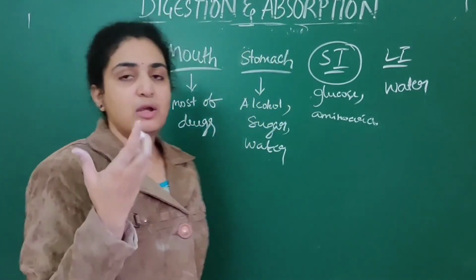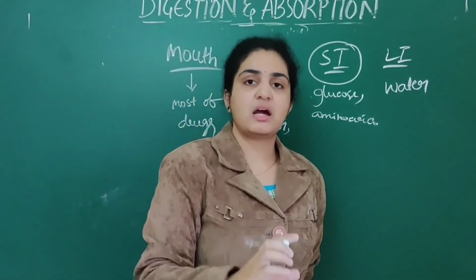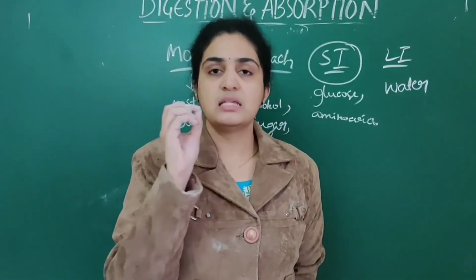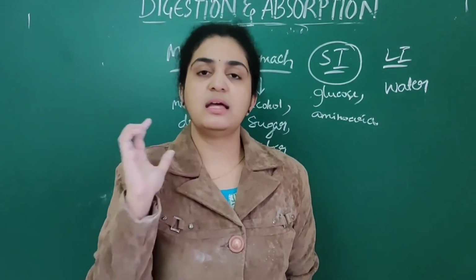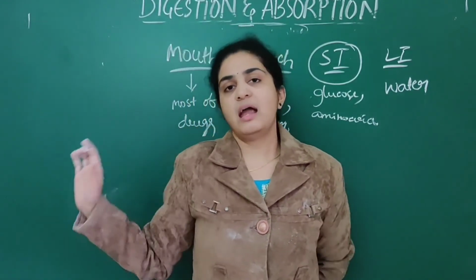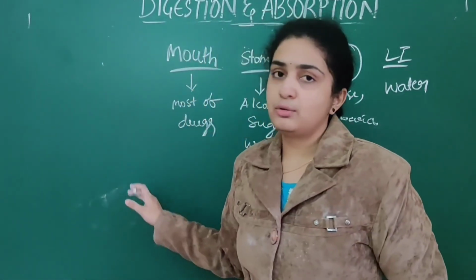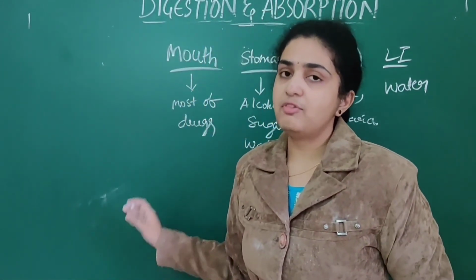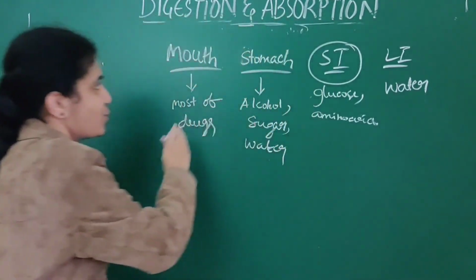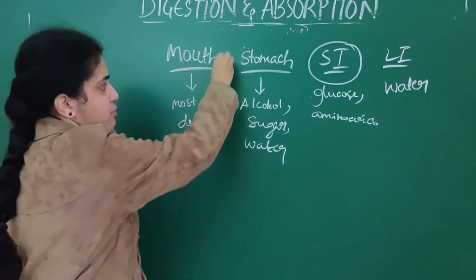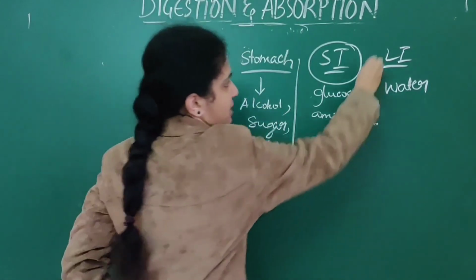Mainly fats, because they are insoluble, are first converted into micelles. These are small droplet-like structures, then into chylomicrons, and finally they are transported into the lymph and then into the blood. So mainly the absorption takes place in these 4 ways.